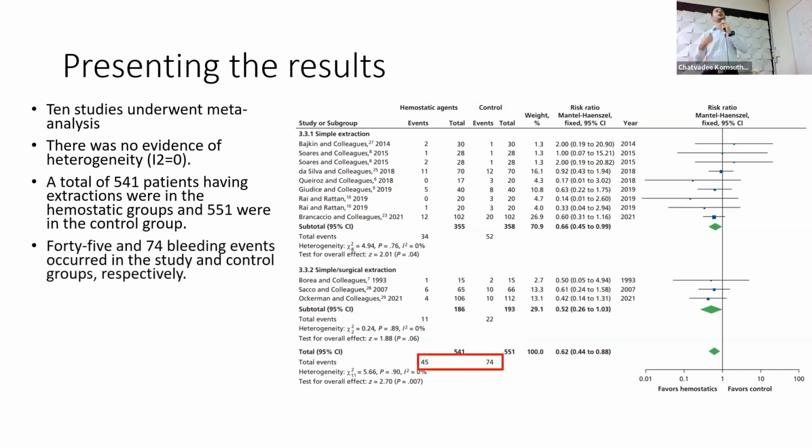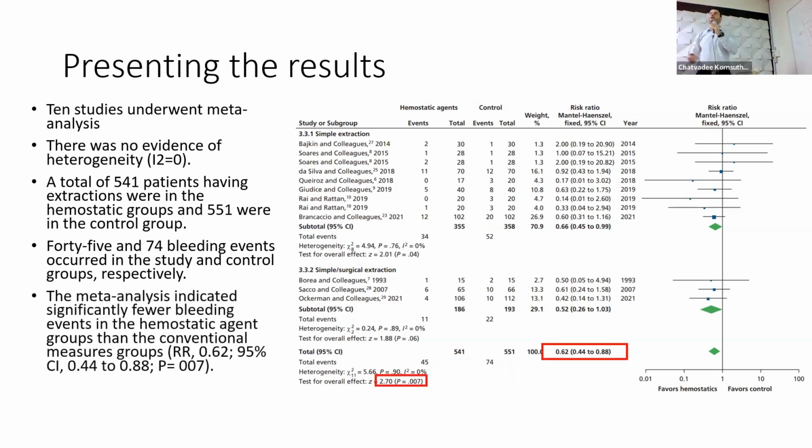Then I would say the bleeding events. So how many cases with bleeding happened from all studies in the hemostatic agents group, and how many cases with bleeding happened in the control group. And of course, the final and most important thing is that I will say the total or final result of the meta-analysis.